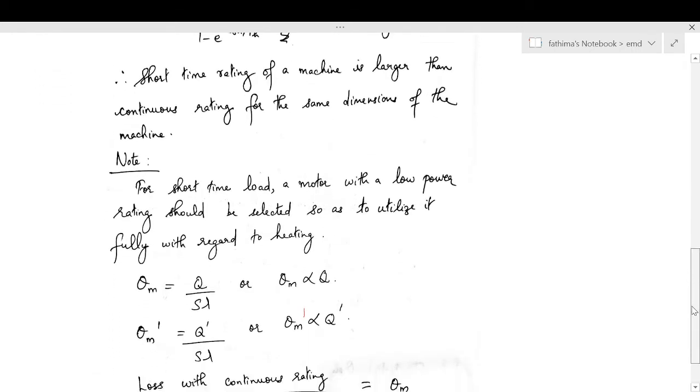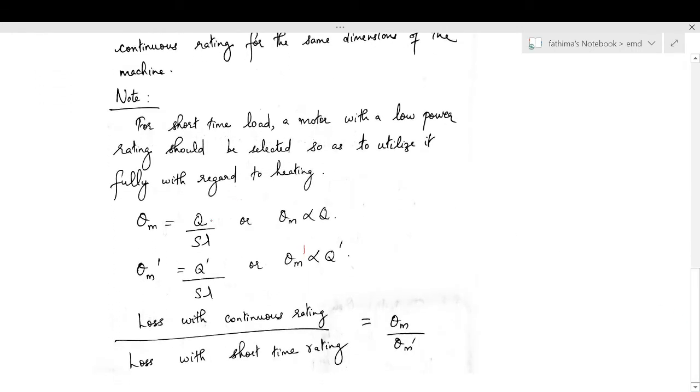And we know the expression for theta m. Theta m is q by s lambda, or we can write theta m is proportional to losses of the machine q. Similarly, we can write theta m dash is equal to q dash by s lambda, where q dash is the losses with short time rating, or we can write theta m dash proportional to q dash. So this ratio theta m by theta m dash means losses with continuous rating divided by losses with short time rating. We have to remember this expression. Theta m by theta m dash is equal to loss with continuous rating divided by loss with short time rating.